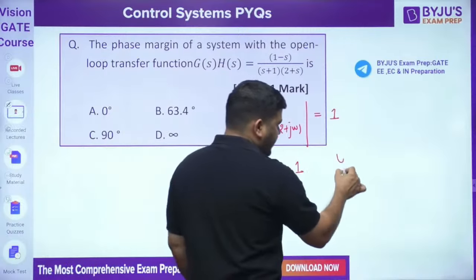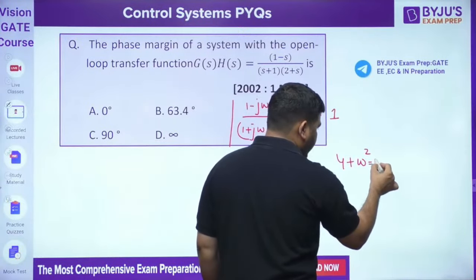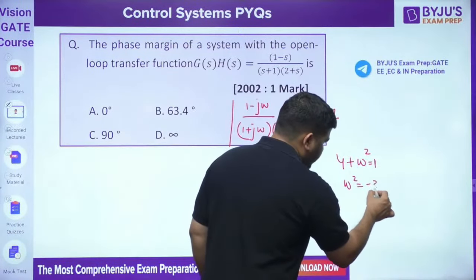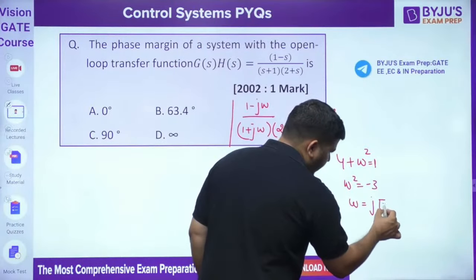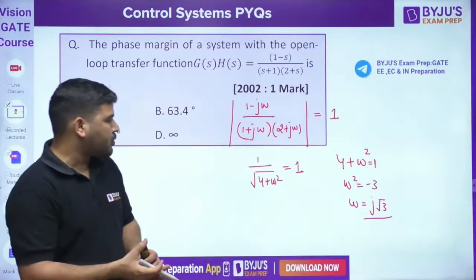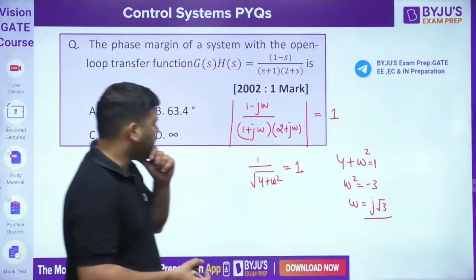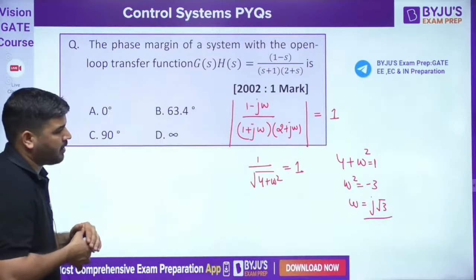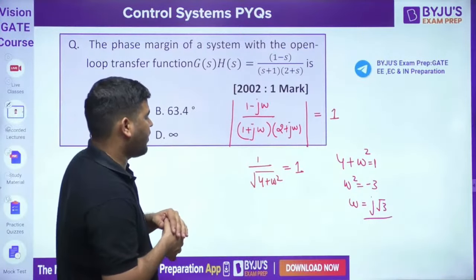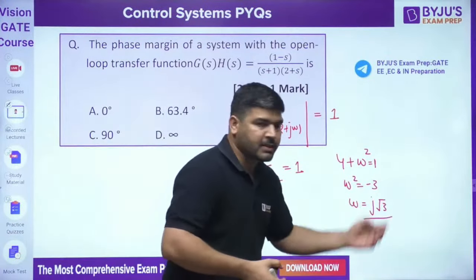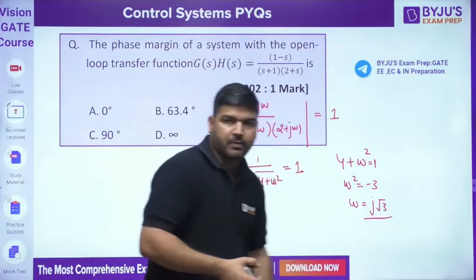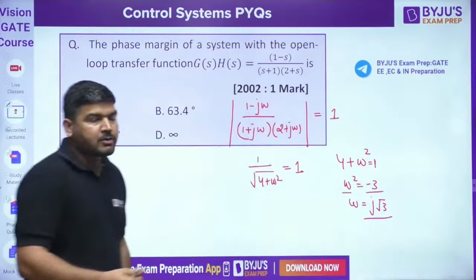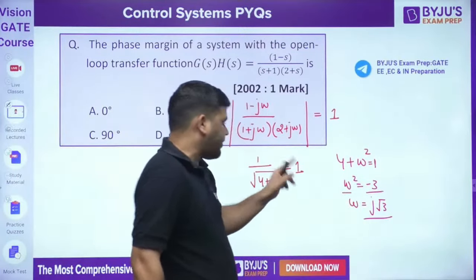Now from this relation, you can say that 4 plus omega square has to be equal to 1. I have taken square on both sides, so omega square came out to be minus 3, omega came out to be j root 3. This omega has to be positive. It means there is no real frequency, because omega square has to be a positive value. There is no real frequency at which the magnitude is becoming 1.